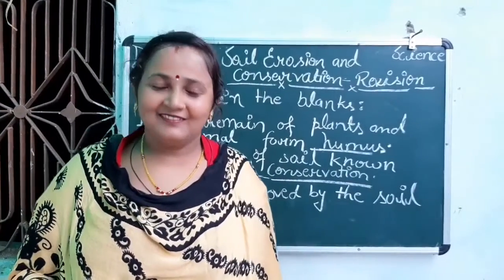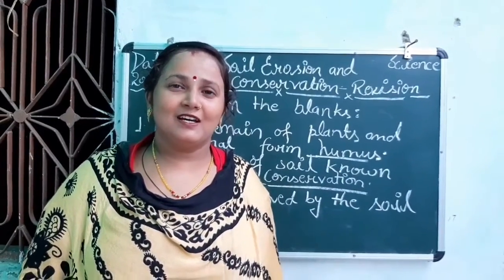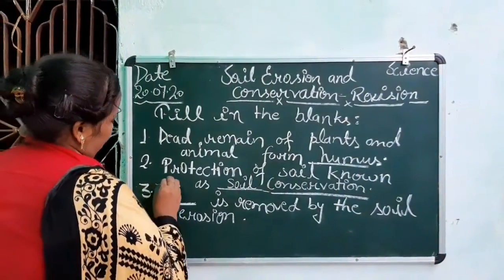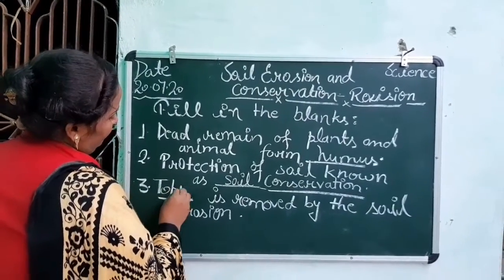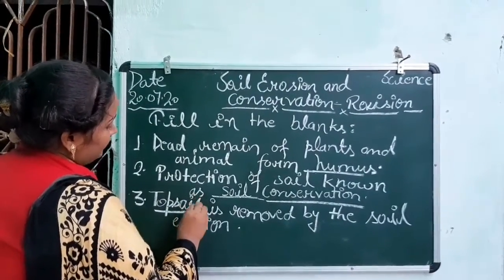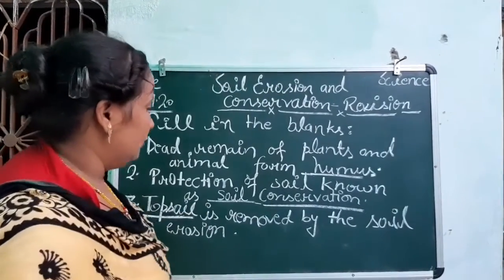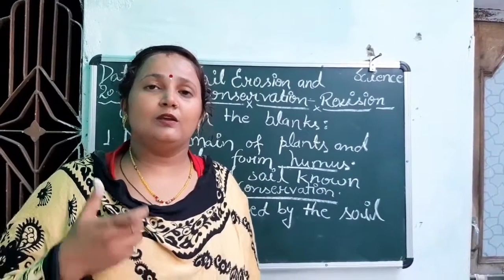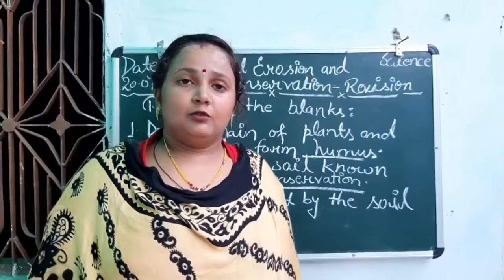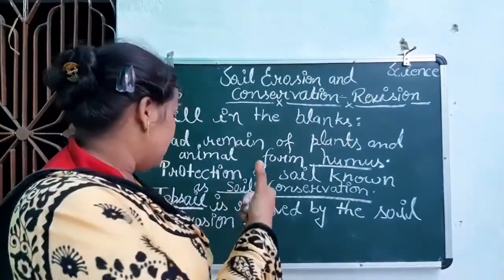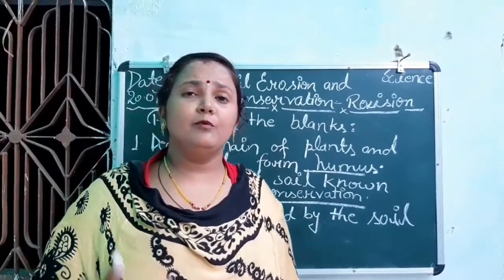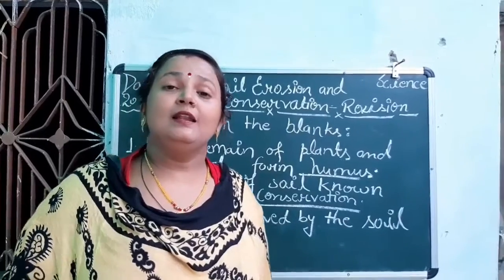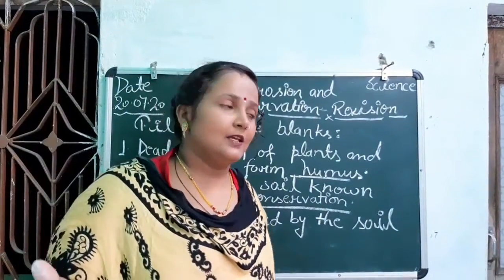Yes, very good, class. I know you know the answer. The answer will be topsoil. Soil erosion is the removal of the topmost layer of the soil that is very fertile. That is topsoil, the uppermost layer of the soil. Removal of that soil is called soil erosion, right, class?